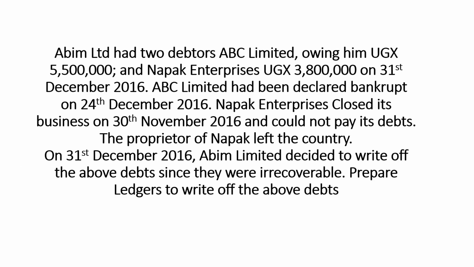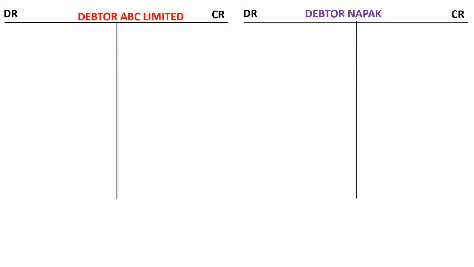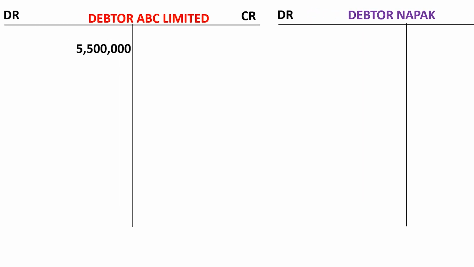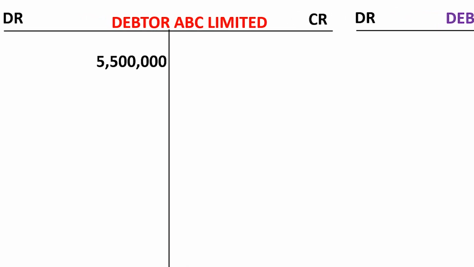So when we look at the account for debtor ABC Limited in the books of Abim Limited, that's the account there. It has a debit entry of 5,500,000, and of course, the other account affected is sales. By the time we have a debtor in our books, it's as a result of a sale.